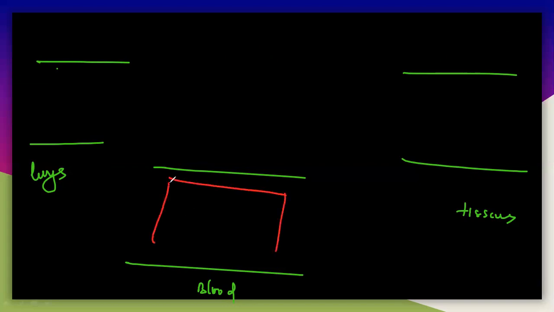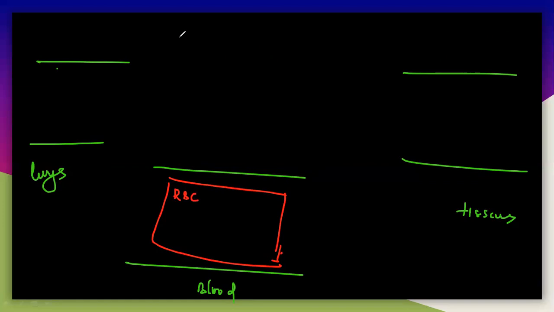So this is the lungs, and this is the bloodstream, and this is the tissues here. This is the tissues part, and this is the lungs, and this is the bloodstream here. And the oxygen must be transported from the lungs to the blood and the tissues. Now see what happens here. And this is the red colored blood, which is RBC. Particularly this is RBC.